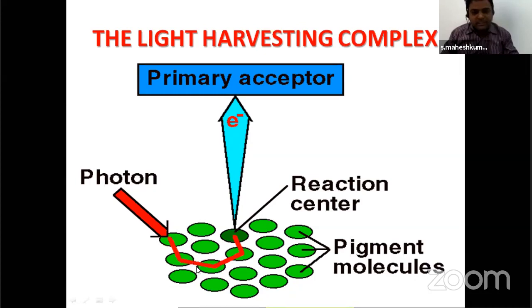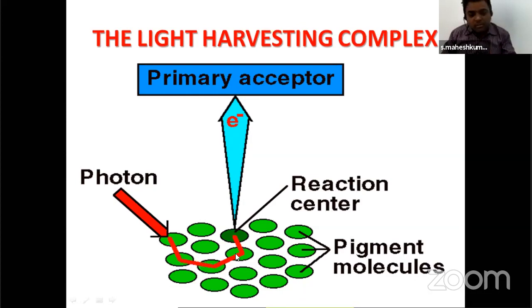Around the main reaction center, a lot of accessory pigments are there. When sunlight falls on accessory pigments, they get excited. They transfer the solar energy into chemical energy. Electron is a chemical energy. Photon is sunlight, solar energy. That solar energy is converted into electron chemical energy. That is called resonance. That solar energy is converted into chemical energy.